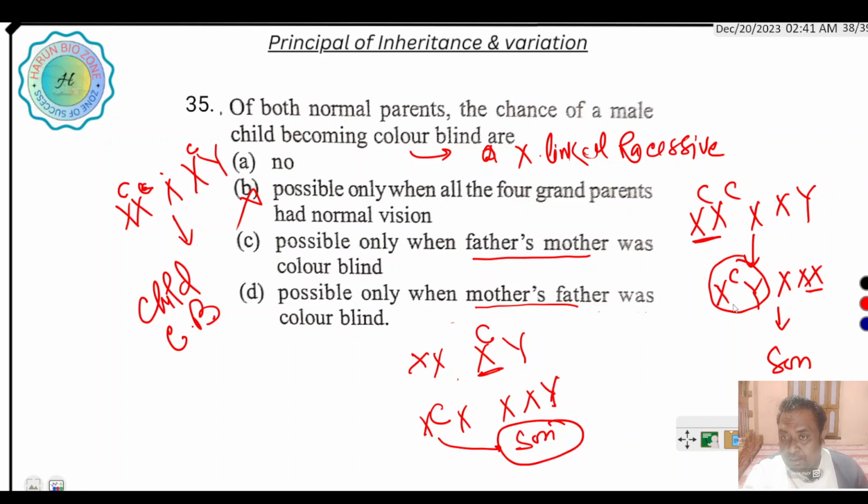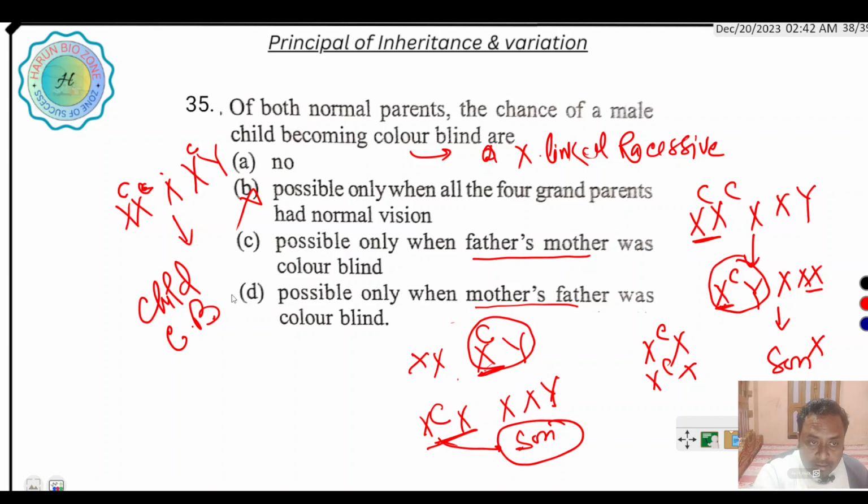If the father is colorblind, his X chromosome goes to the daughter, and the son is not affected. The father provides his X chromosome to the daughter, so the daughter becomes a carrier and the son is not affected. But if mother's father is affected, then the X chromosome goes to the daughter, then from daughter to son: crisscross inheritance. So D is the correct option.